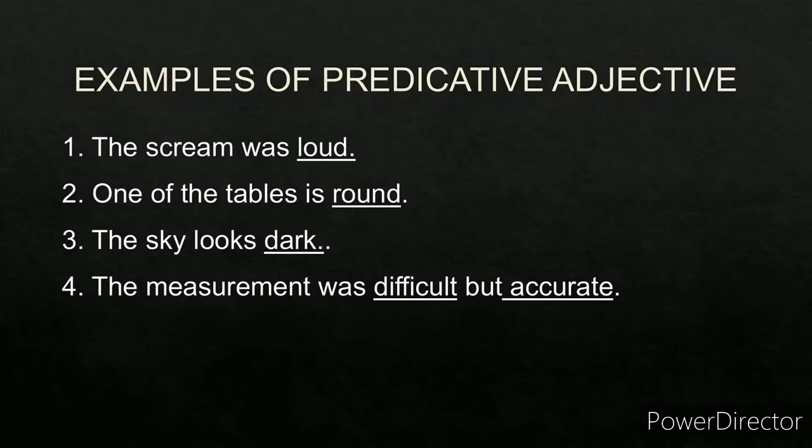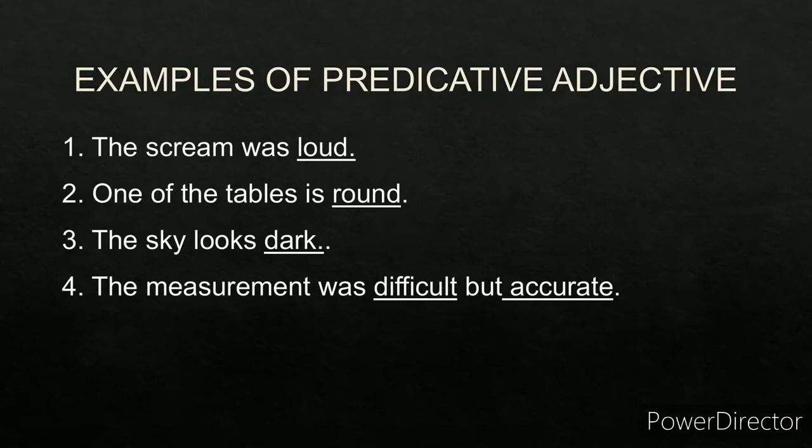One of the tables is round. Round is a predicative adjective. Why? Because it comes after the linking verb is. It modifies the noun tables and it comes outside the noun phrase. One of the tables is the noun phrase.